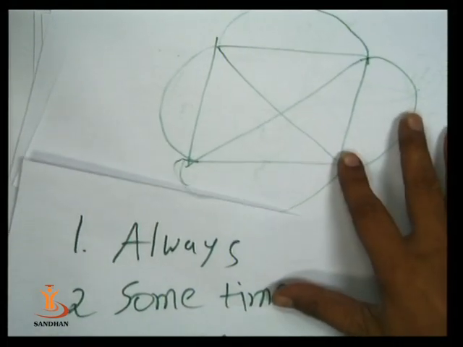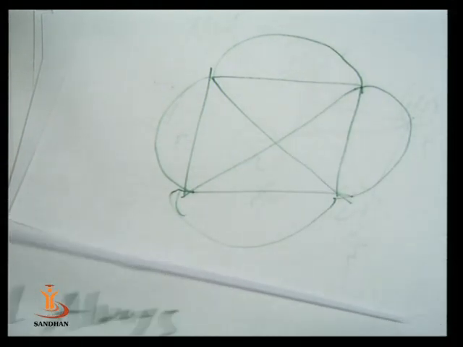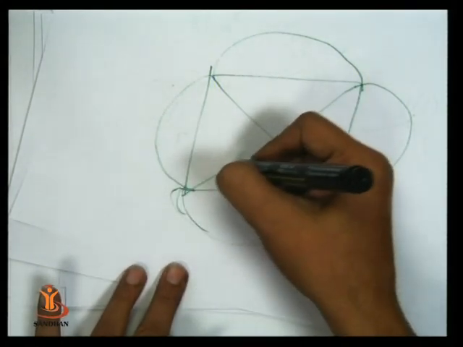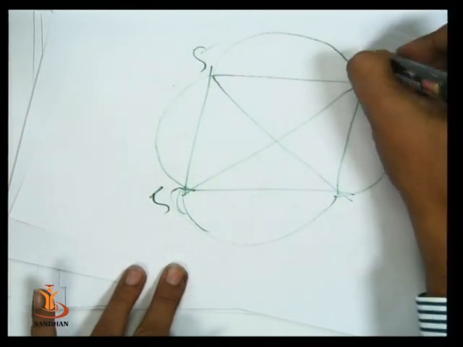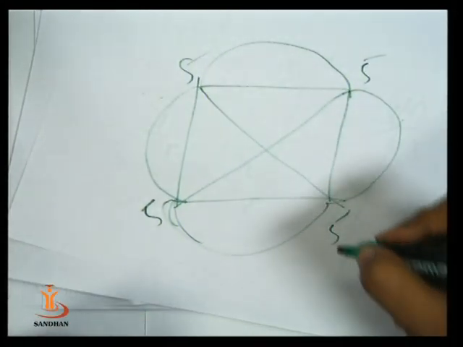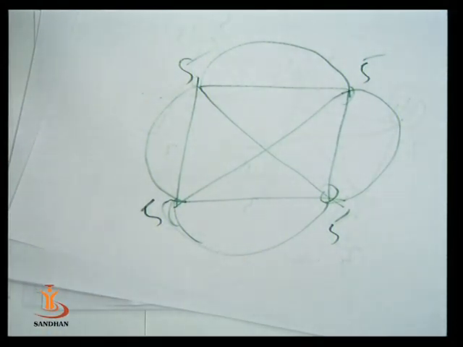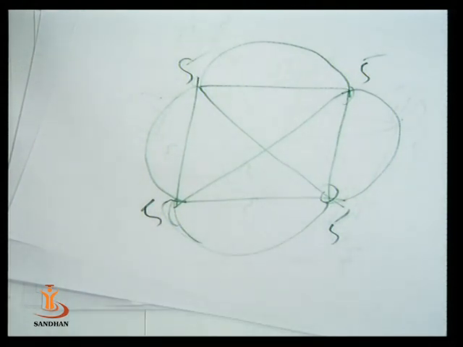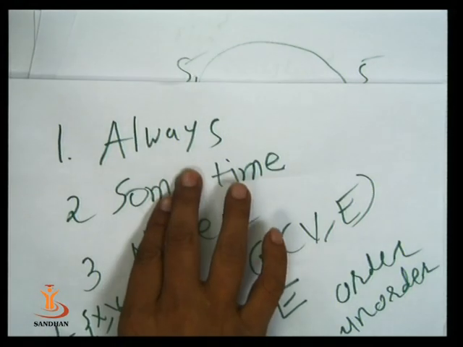So is this always traversable? Find the degree of each vertex. Degree of this vertex is 5 because 5 edges are incident to each of the 4 vertices. So not all vertices are of even degree. So this graph is not always traversable.